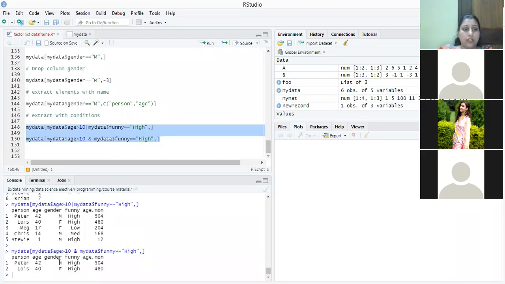The logical operators, and and or, are used here. In or, if either of the conditions is true, it will extract. And in and, if both the conditions are true, then it will extract. If you look at the and operation, only two records are extracted, where the value of funny is high and the age of a person is greater than 10. So in this manner, you can assign different kinds of conditions to extract your data sets, or you can define your data set by using data.frame.